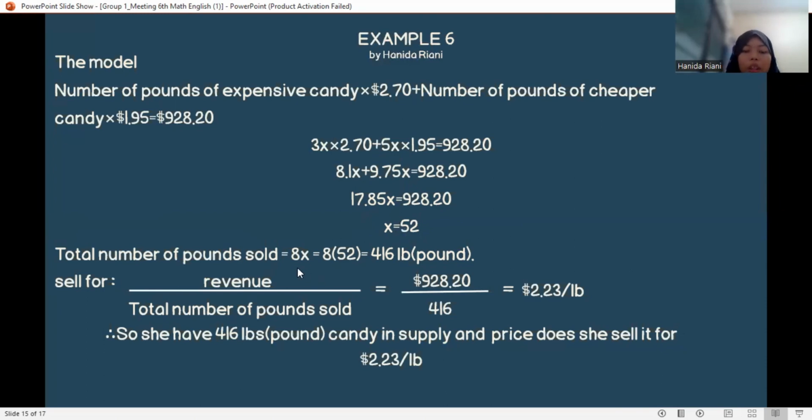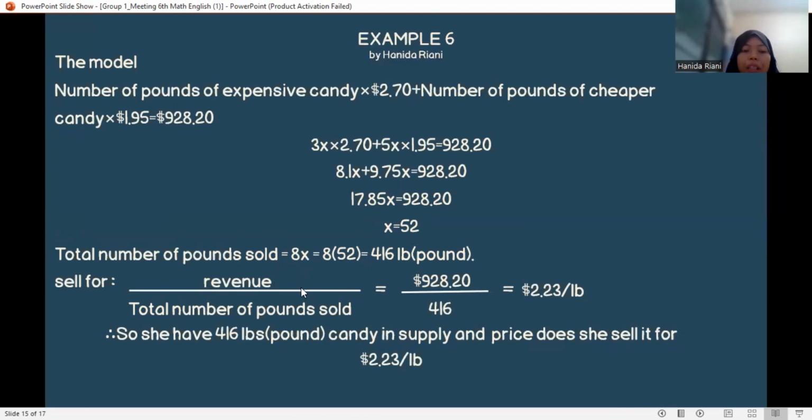Total number of pounds equals 8x, and we know the value of x is 52. So 8 times 52 equals 416 pounds.